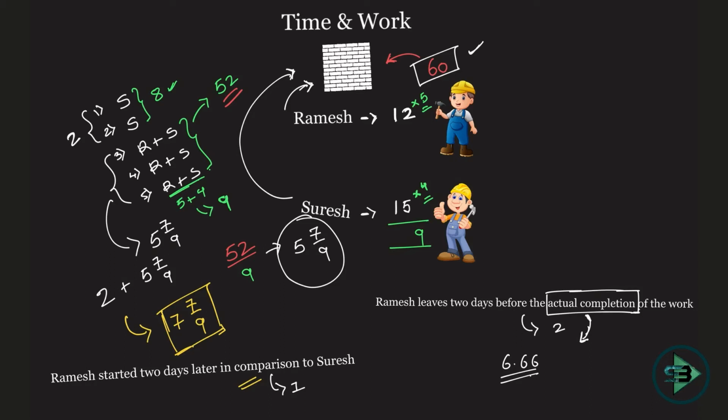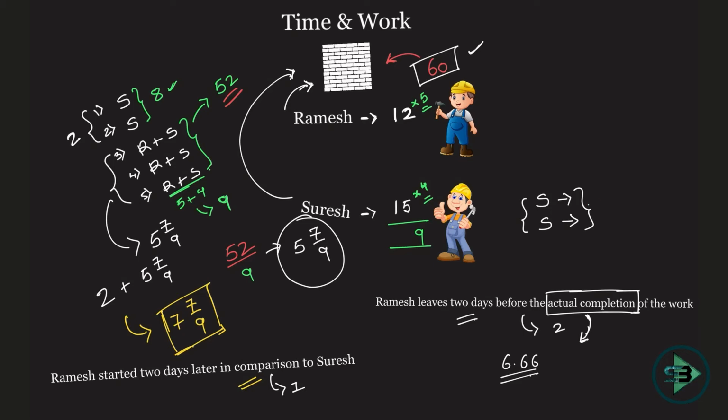So let's start. Ramesh leaves 2 days before the actual completion of the work. So which means what? Who was working on the last 2 days? Suresh alone. Now instead of the first 2 days, Suresh is working alone in the last 2 days.